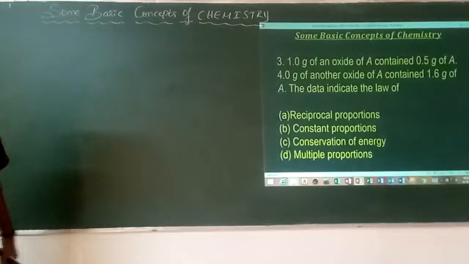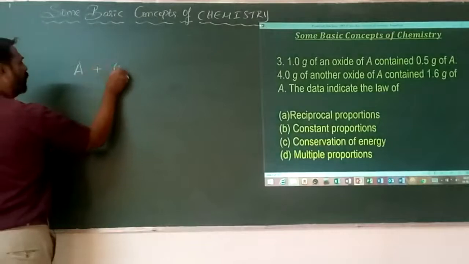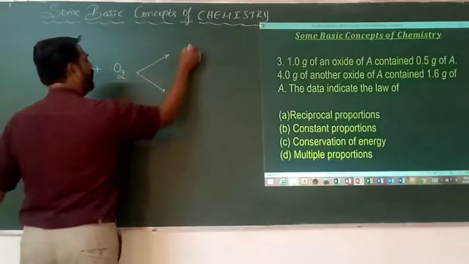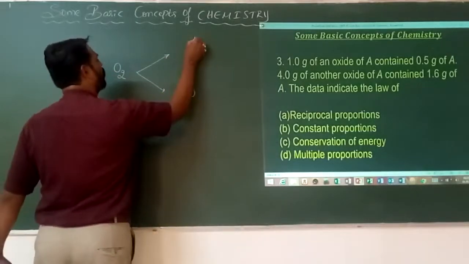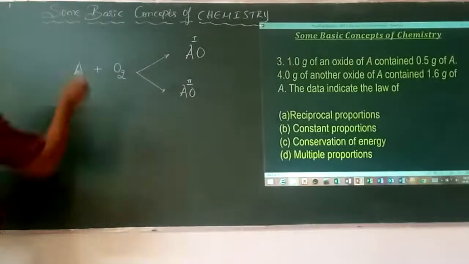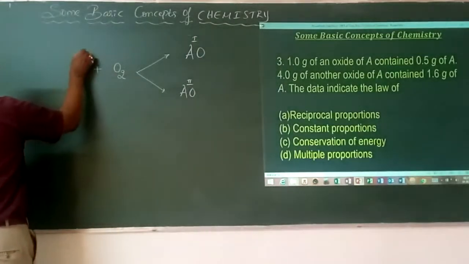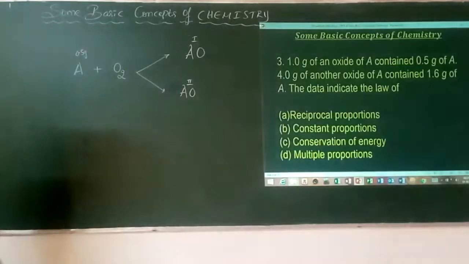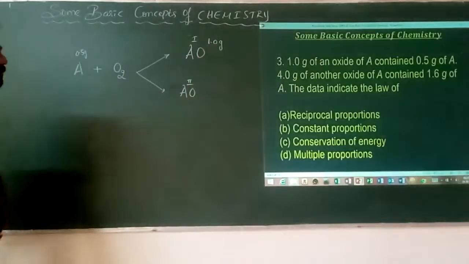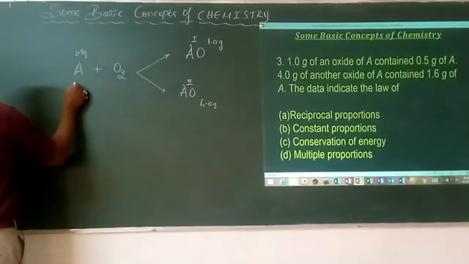Okay, so let us take this. The element is A. It has combined with oxygen to form, I don't know the exact formula, AO and then another. Let us call this the first and this the second. Here we have 2 oxides of A. In the first case, he has taken 1 gram of oxide, with 0.5 grams of A. So here 1.0 grams of this. In the second case, 4 grams of the second oxide has 1.6 grams of this.